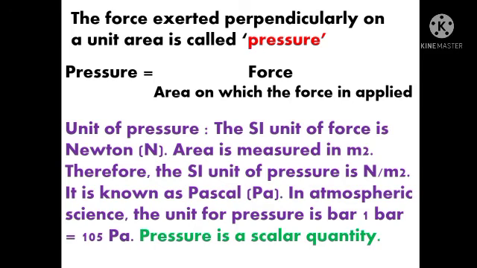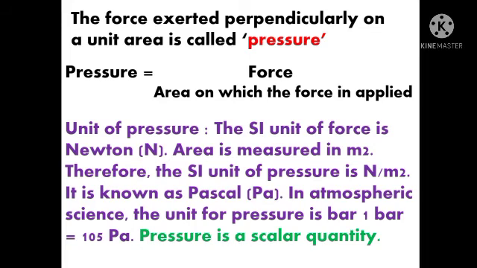Pressure is a scalar quantity. We have seen, students, force was a vector quantity. And what is a vector quantity? When both magnitude and direction are in the same thing, then it is said to be a vector quantity. Now, here it is saying pressure is a scalar quantity. So, what does scalar quantity mean? A scalar quantity is a quantity that is only described by the magnitude.